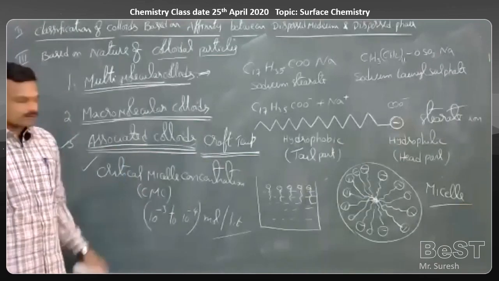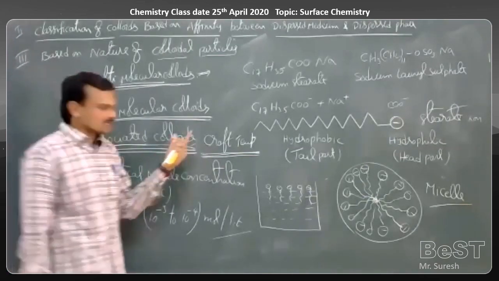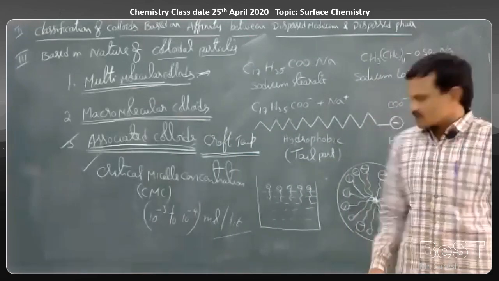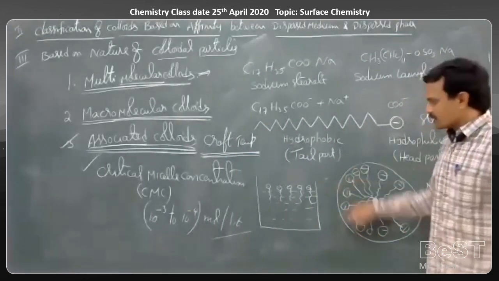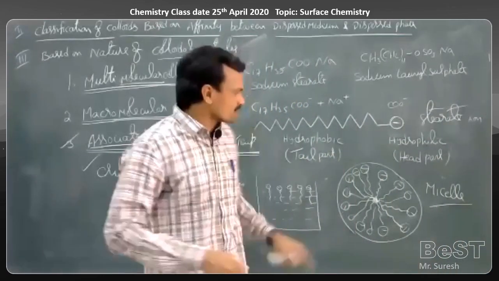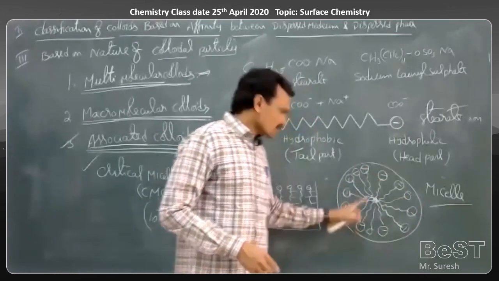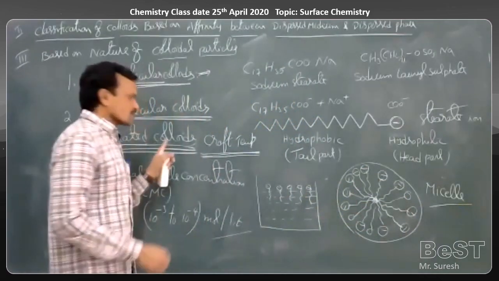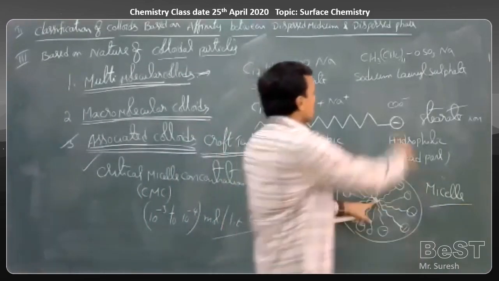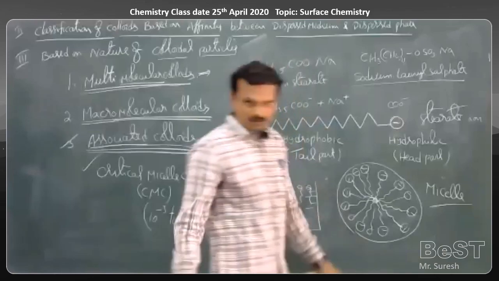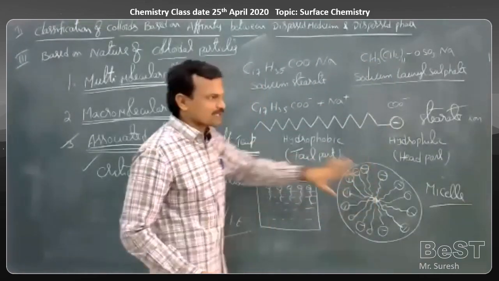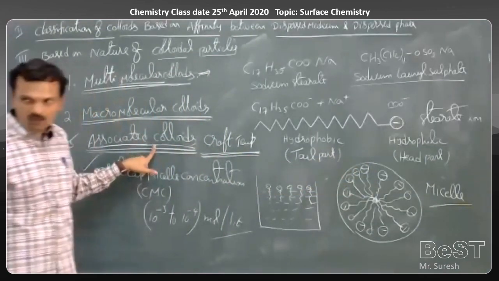Associated colloids. These are substances which act as electrolytes at low concentration and act as colloidal particles at a high concentration by the association of a large number of particles. Here, more than 100 stearate ions are associated in the formation of one micelle. Such types are called associated colloids. In the same way, micelles are also formed by detergents. Soaps as well as detergents, both can form micelles. And that micelle is an example of associated colloid.